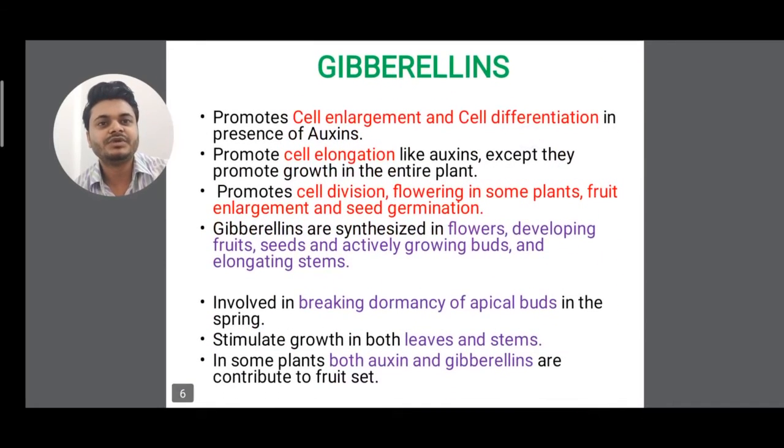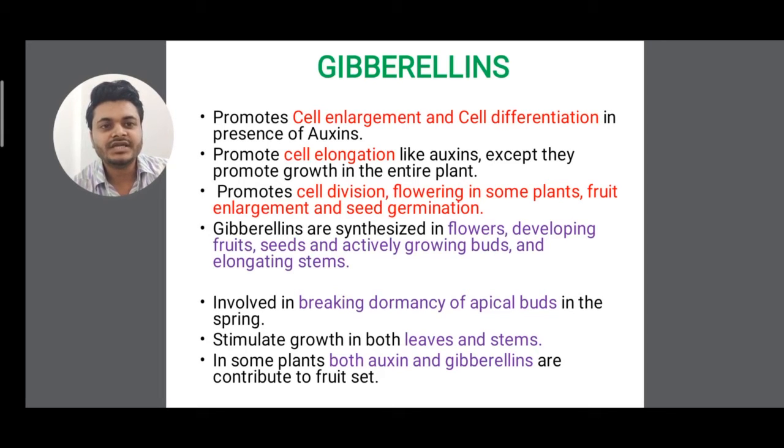Next we come to gibberellin. It promotes cell enlargement and cell differentiation in the presence of auxin. It promotes cell elongation like auxin. It also promotes cell division, flowering in some plants, fruit enlargement and seed germination. It is synthesized in flowers, developing fruits, seeds, actively growing buds and elongating stems.